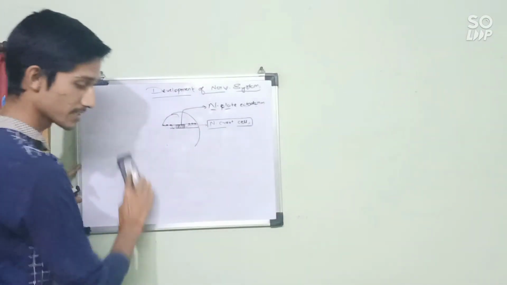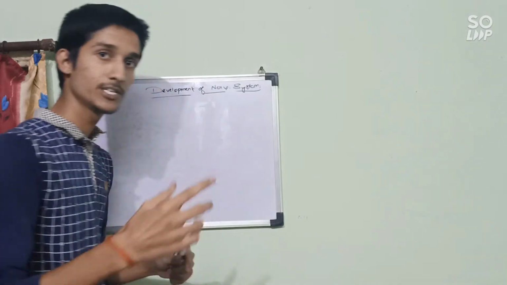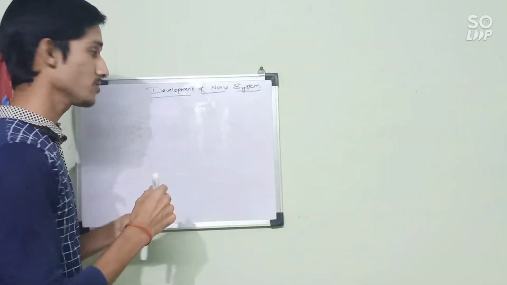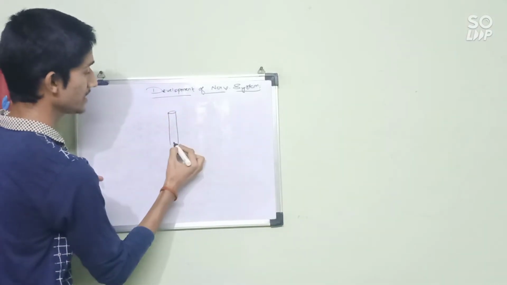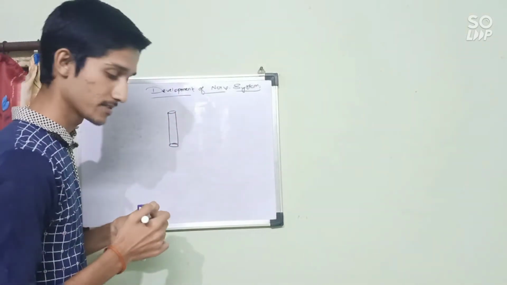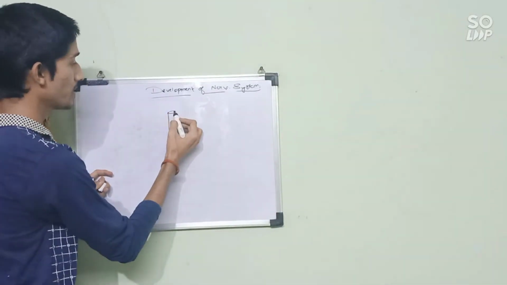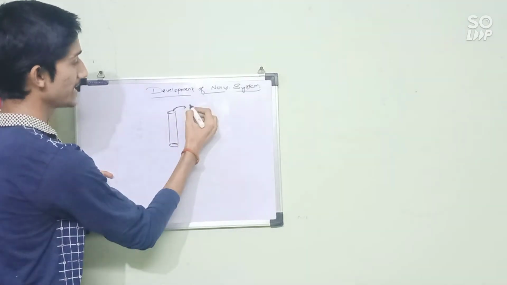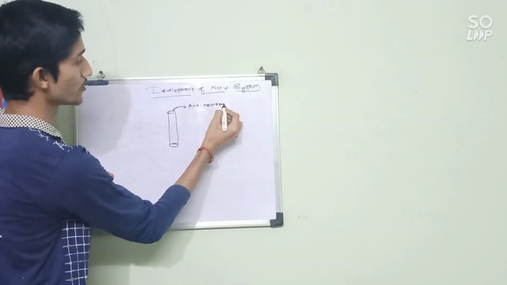Now we will see that if there is a tube, there definitely will be two ends. Here also we have two ends, the upper end and the lower end. The upper end is known as the anterior neuropore.